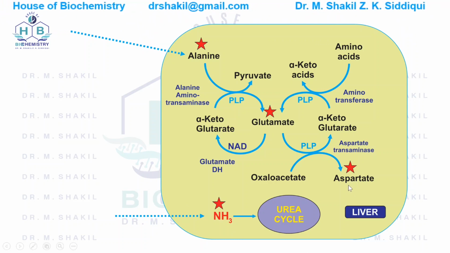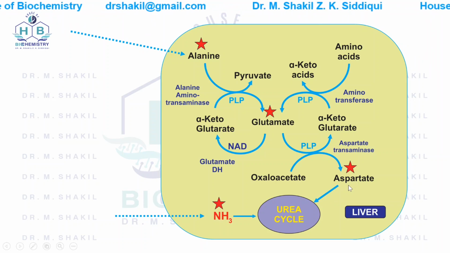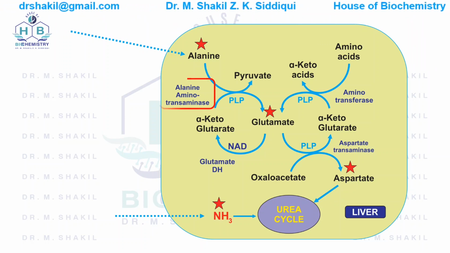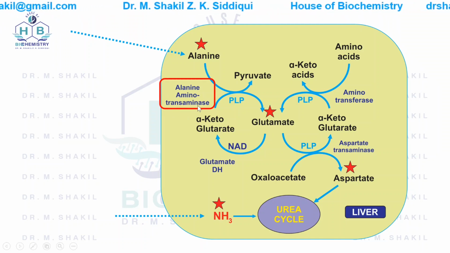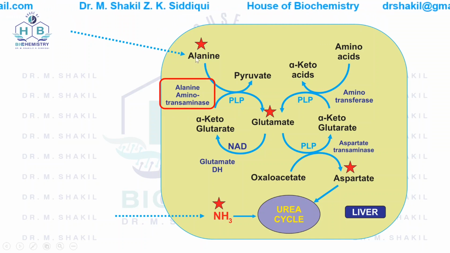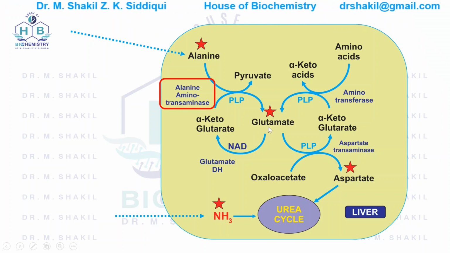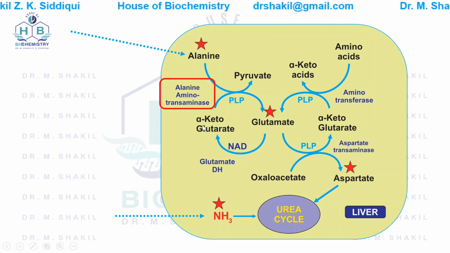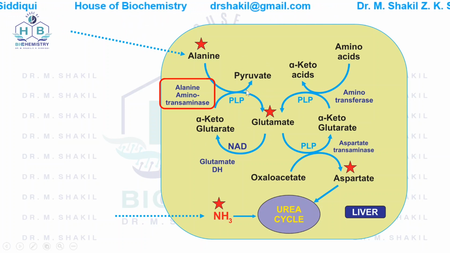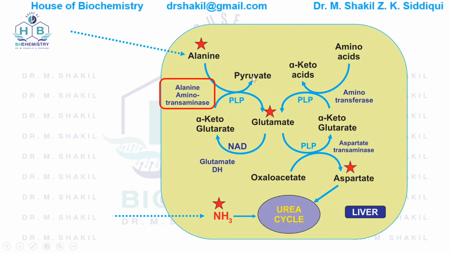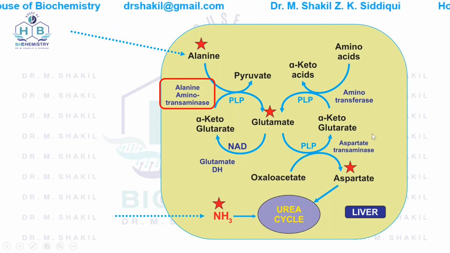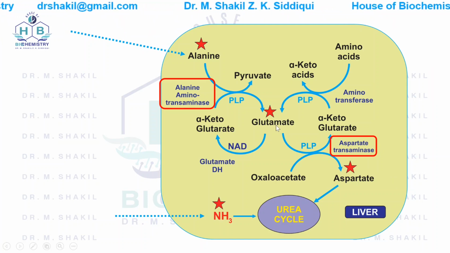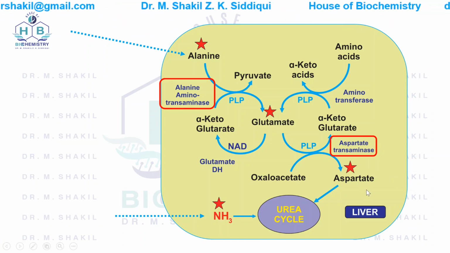Now this aspartate that is formed enters the urea cycle. Now you have to remember two enzymes. Number one is alanine aminotransferase that converts alanine into glutamate by transferring its amino group onto alpha ketoglutarate to form glutamate. In this way, pyruvate is formed, which enters gluconeogenesis. And the second enzyme is aspartate transaminase that converts glutamate into aspartate.